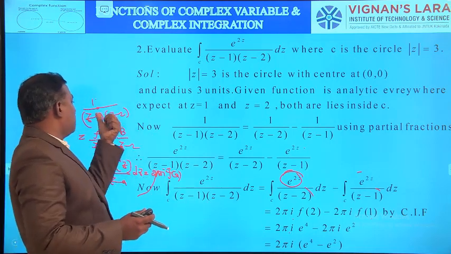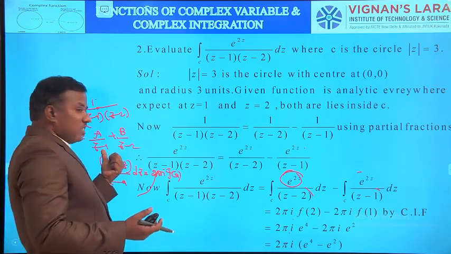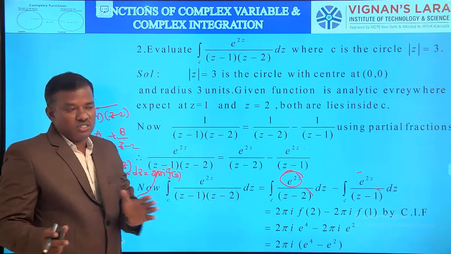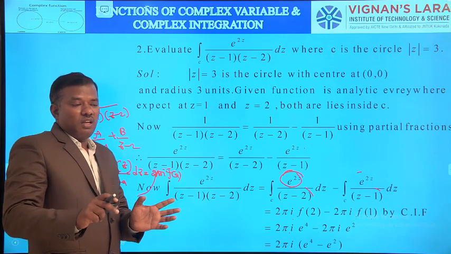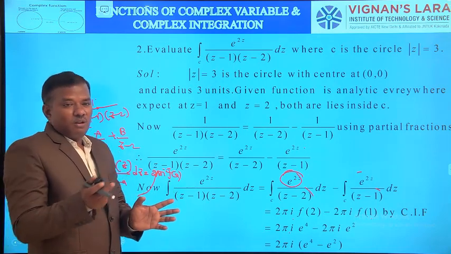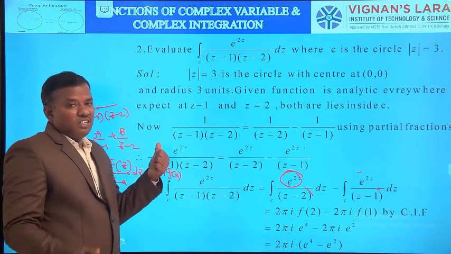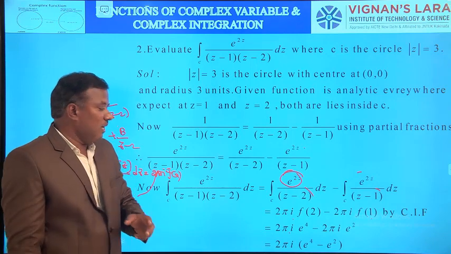For example, 1 by (z minus 1)(z minus 2). Here two factors are there: A by z minus 1 plus B by z minus 2. Then take the LCM on both sides, calculate A by eliminating B first, and then calculate B by eliminating A. I know that is all discussed in the intermediate also. So I convert the product into summation by applying partial fractions.